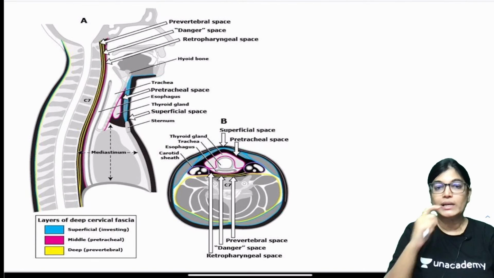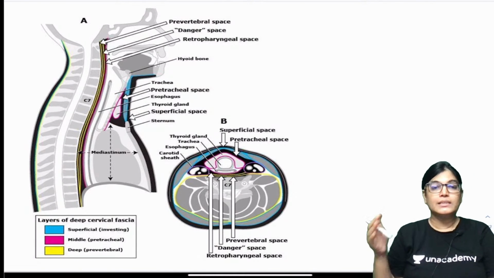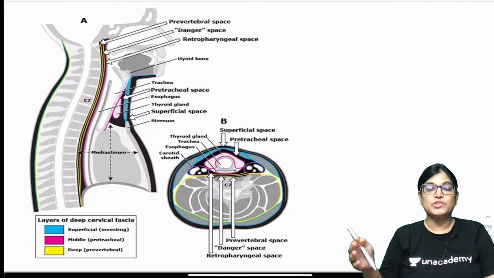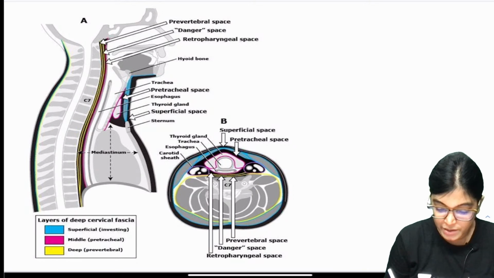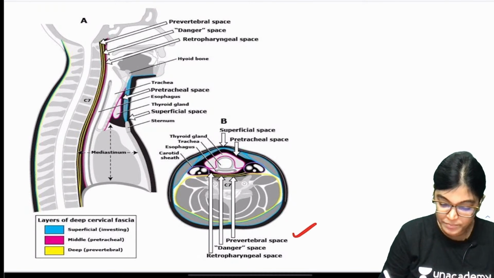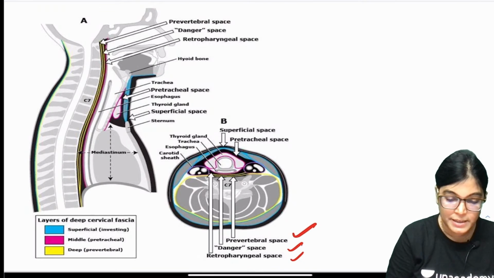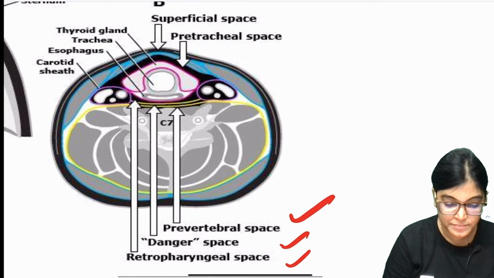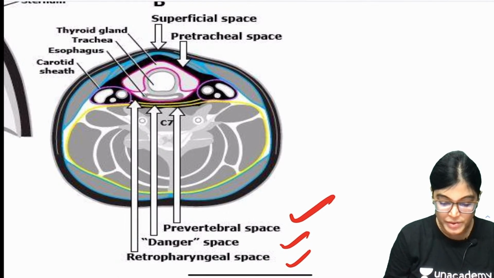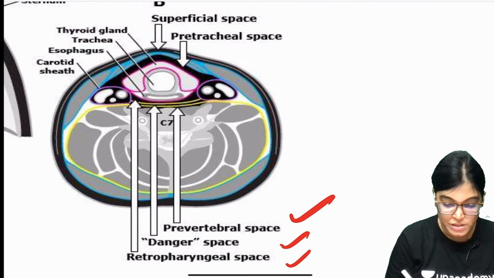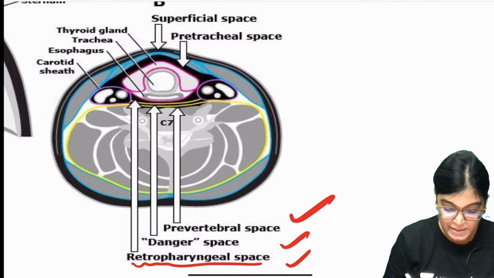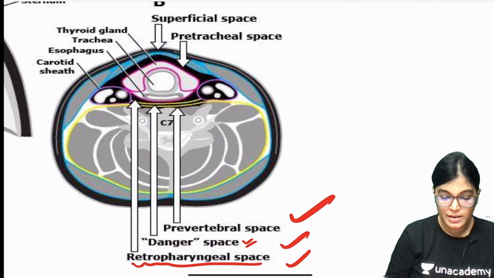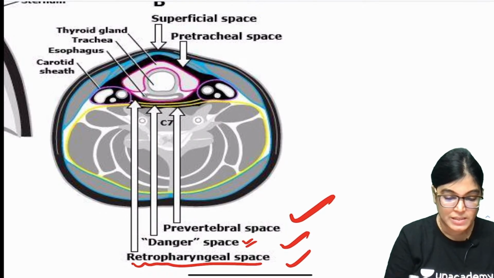Once more I have included this diagram so that you can revise the layers of the deep cervical fascia in the sagittal section and also in the transverse section. Here we can see the prevertebral space, the danger space and the retropharyngeal space nicely. In this transverse section you can see the retropharyngeal space is lying anterior to the danger space. So these are the spaces which are quite evident here.